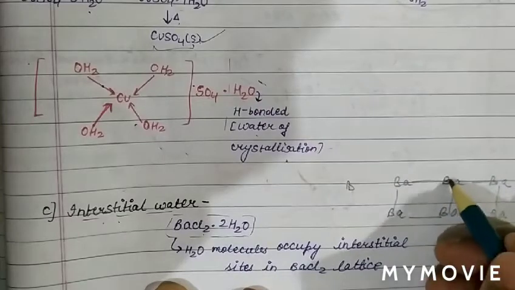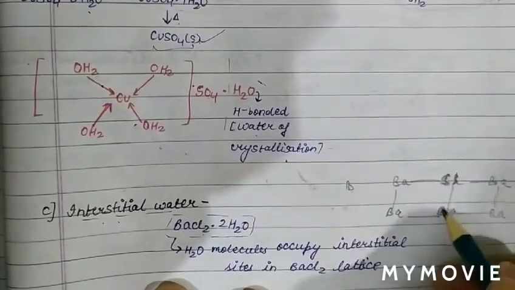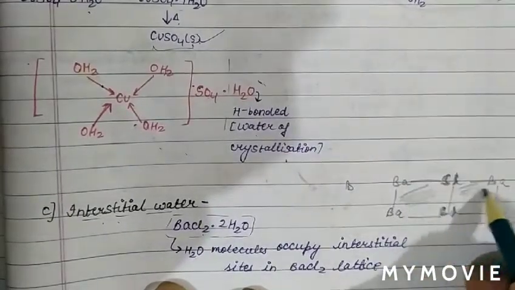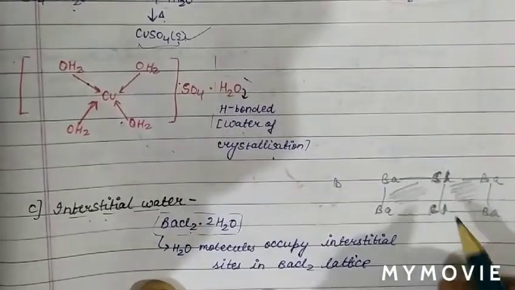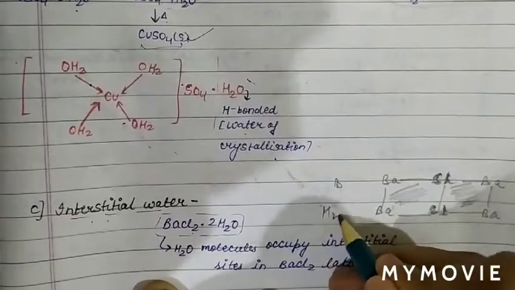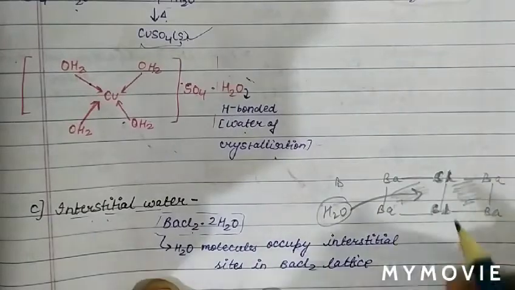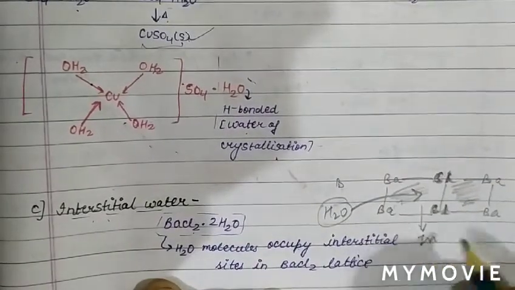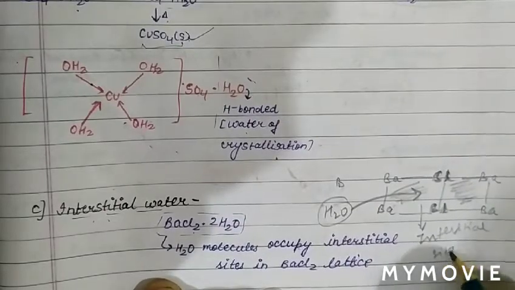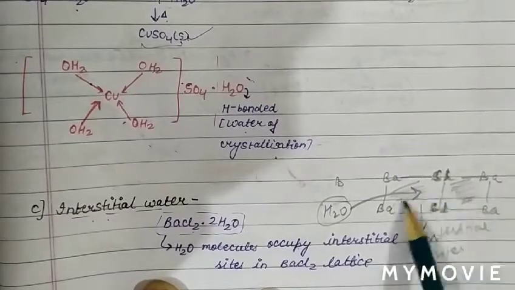You may also see Cl. In the BaCl2 lattice, put Cl here. Also you may put Cl here. Now we can see this is the vacant space in the BaCl2 lattice. So basically water molecules occupy this vacant space. This space is called interstitial sites. So basically this is the BaCl2 lattice, and these are the interstitial sites.